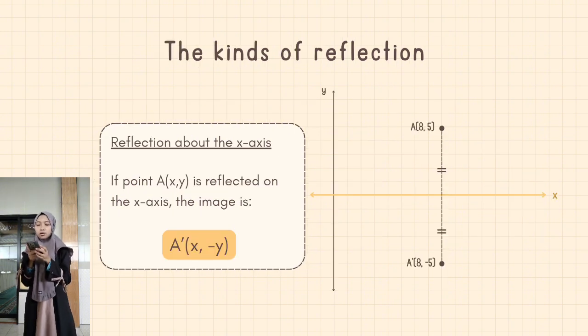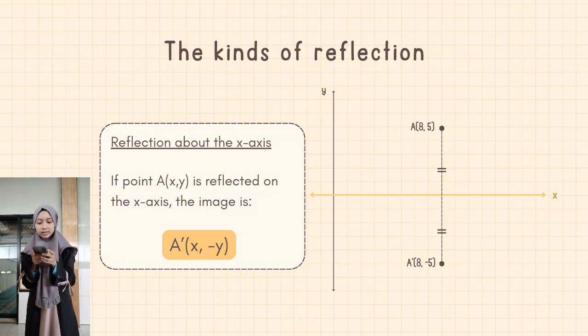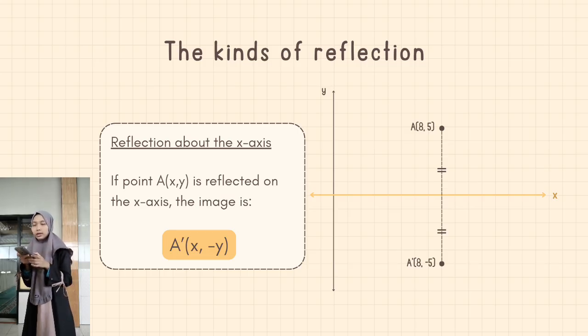And these are the kinds of reflection. First, reflection about the x-axis. If point A(x, y) is reflected on the x-axis, the image is A'(x, -y). For example, if point A(5, 8) is reflected on the x-axis, the image is A'(5, -8).